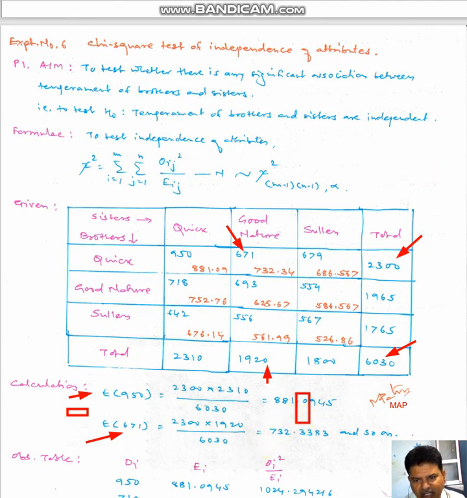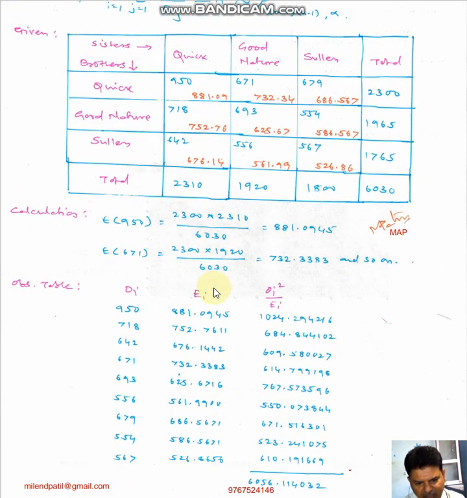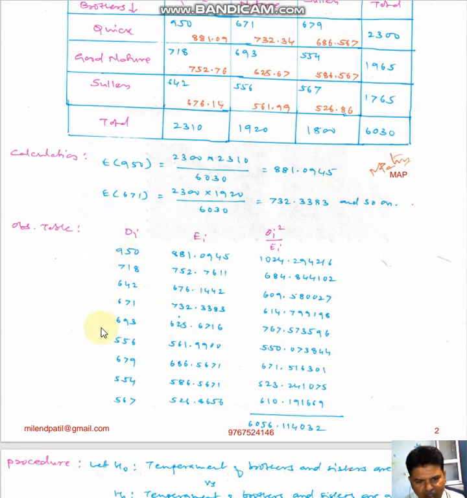So likewise, you can find out all the values, the expected values, and prepare an observation table. So these are the observed values. All these are the observed values. These are the expected values. Expected values are calculated by using the row total and column total divided by grand total.